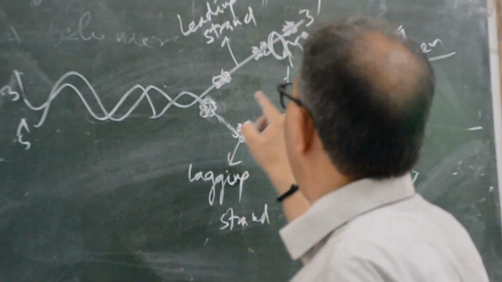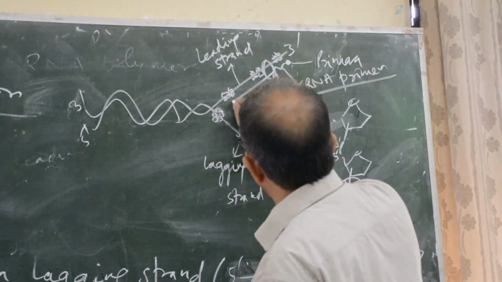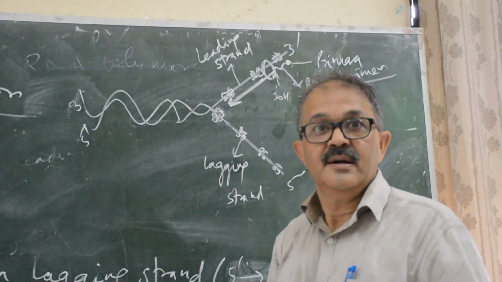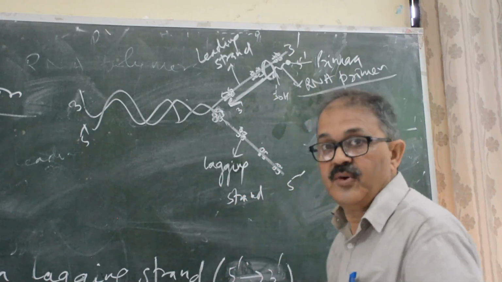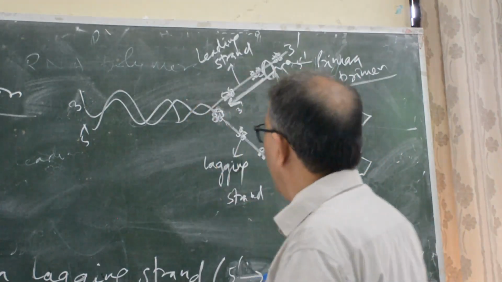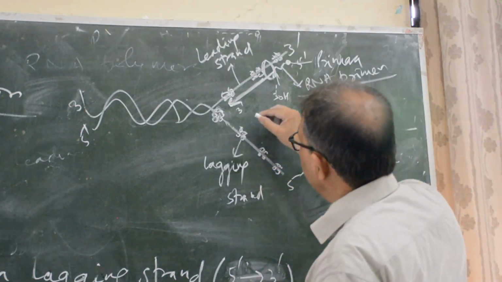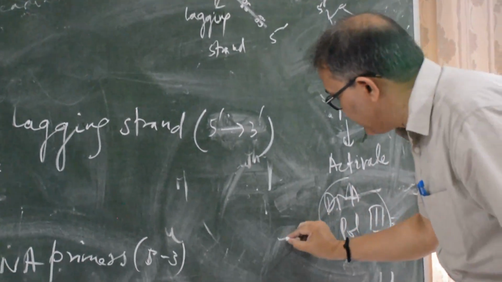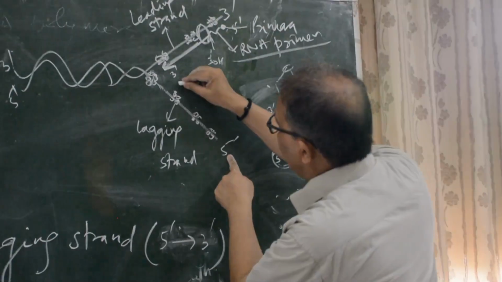DNA polymerase III will join here and it will synthesize new strand from 5 to 3 direction. But what happens with the lagging strand? Because DNA polymerase always synthesizes in 5 to 3 direction, 5 to 3 direction will be like that.